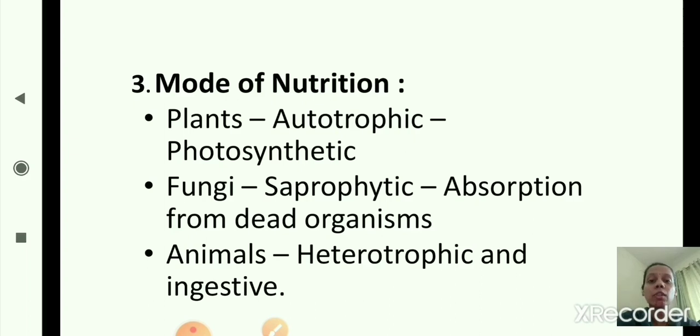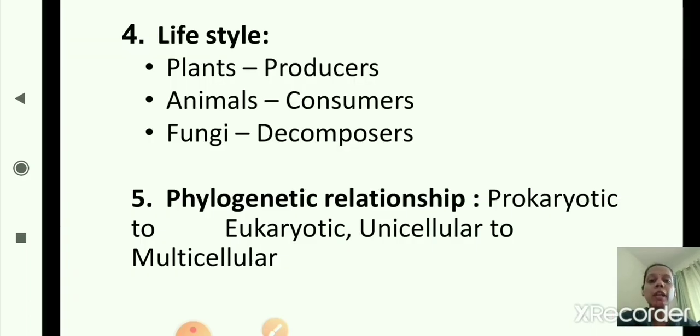Now we'll see the fourth and fifth one. Fourth criteria is lifestyle. Plants are producers as they make their own food. Animals are consumers as they are dependent on other sources, and fungi are decomposers. They decompose or break down the organic matter.